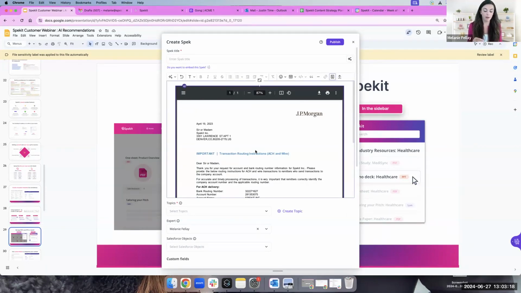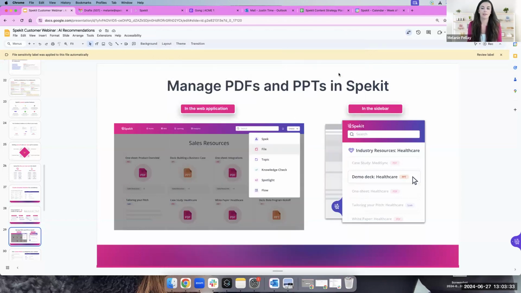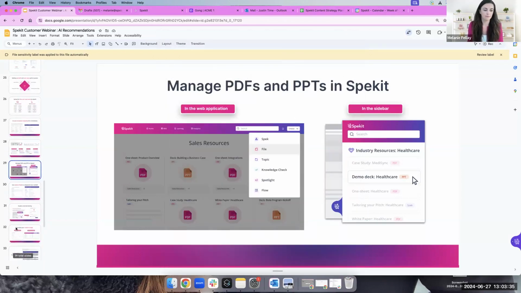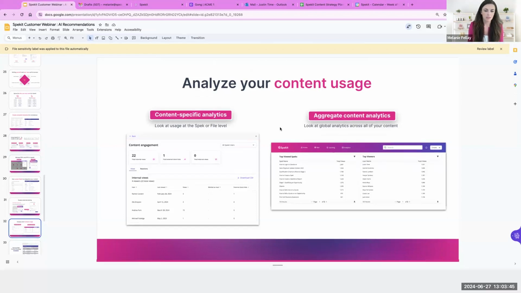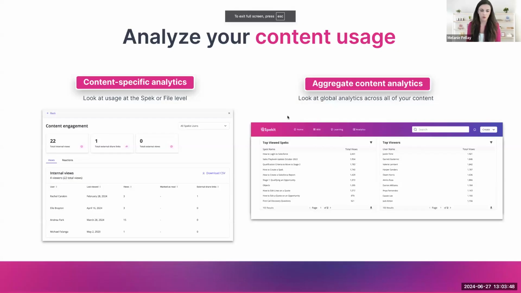Make sure that if you have files that you want recommendations to be able to read, you include them. Similar for links, right? If you have just a simple link linking to something, we can't actually read the file that you're linking to. And so if you want Spekit to be able to recommend it, we recommend, no pun intended, that you actually upload it to Spekit. And then finally, make sure that you're looking at your usage in Spekit to see how people are adopting it. What content is the most helpful and useful? What do you want to create more of?